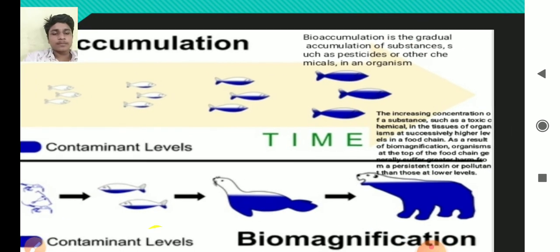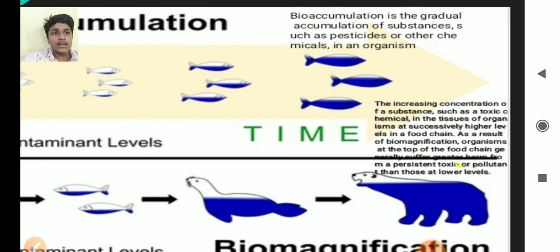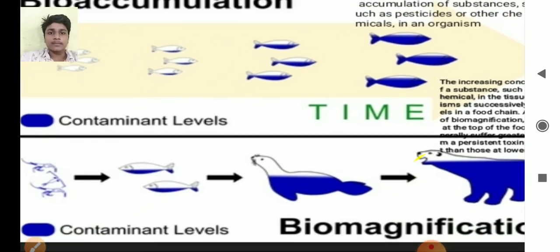Biomagnification. Biomagnification is somewhat similar to bioaccumulation. It is the increasing concentration of substances such as toxic chemicals in the tissues of organisms at successively higher levels in the food chain. As a result of biomagnification, organisms at the top of the food chain have higher levels.